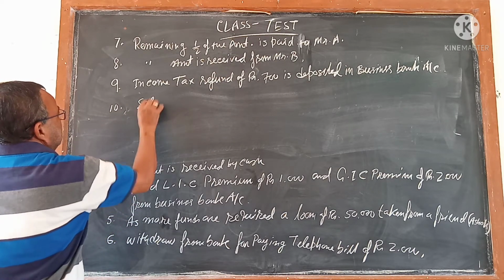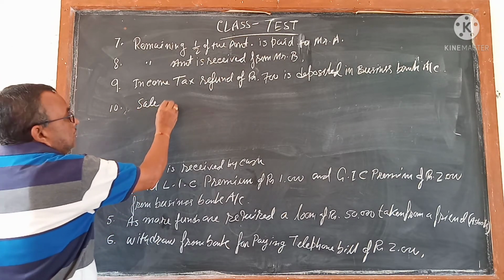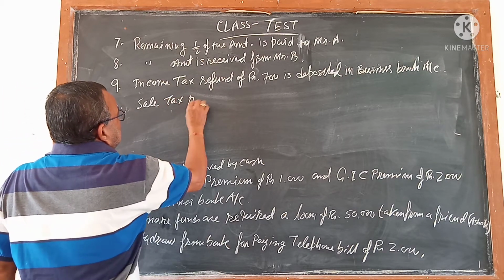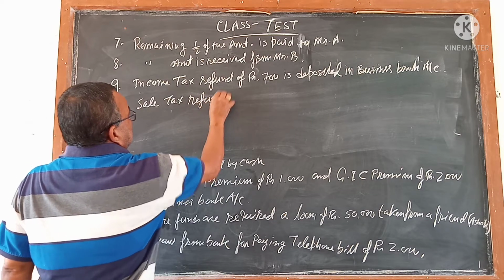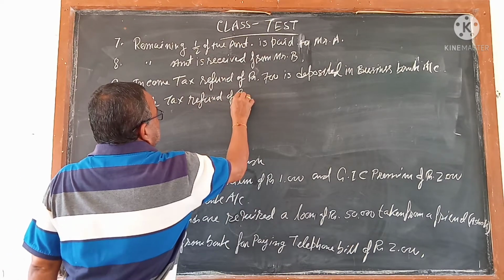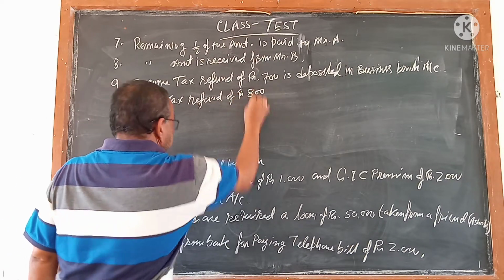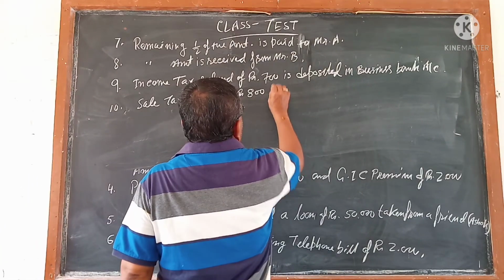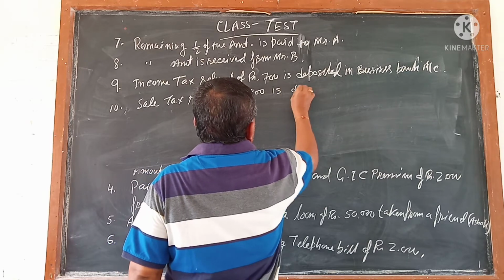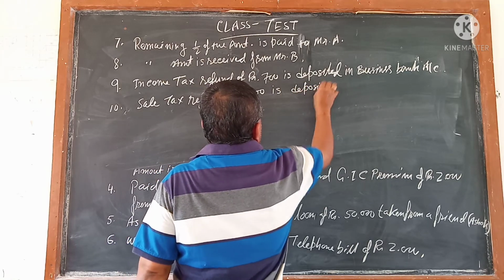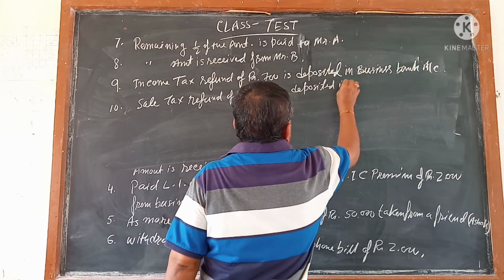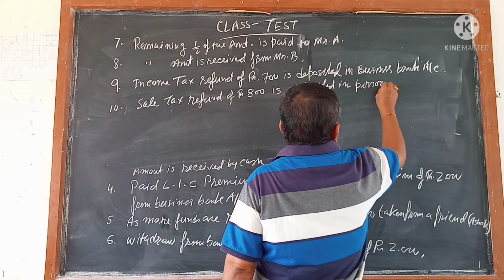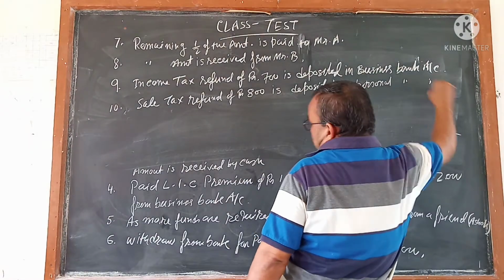Sales tax refund of rupees 800 is deposited in the personal bank account.